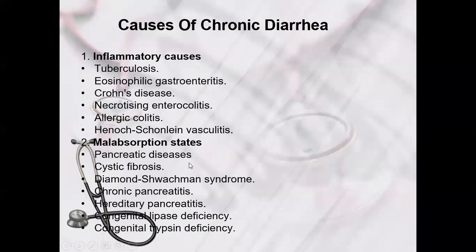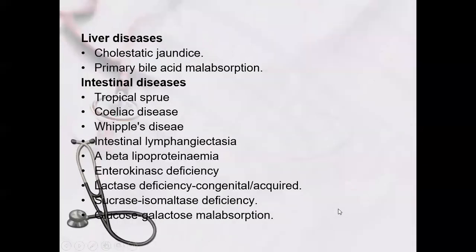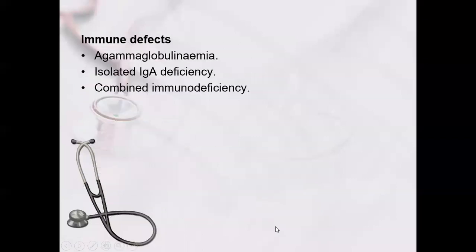Malabsorption causes: pancreatic disease, cystic fibrosis, Shwachman-Diamond syndrome, chronic pancreatitis, hereditary pancreatitis, congenital lactase deficiency, congenital trypsin deficiency, liver disease like cholestatic jaundice, primary bile acid malabsorption, intestinal disease like tropical sprue, celiac disease, Whipple's disease, intestinal lymphangiectasia, abetalipoproteinemia, enterokinase deficiency, lactase deficiency, acquired, which we discussed last lecture, sucrase-isomaltase deficiency, glucose-galactose malabsorption.